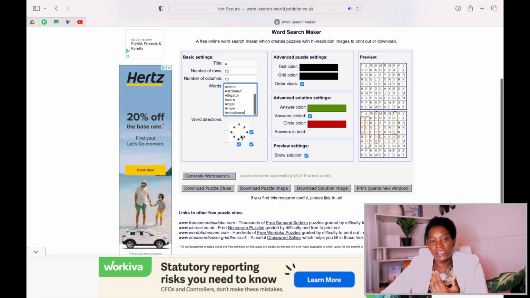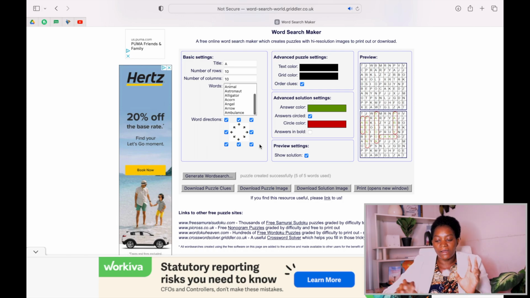Now, depending on the age of the child, if it was maybe younger children like this, you can just leave it like this. It shows the level of difficulty. If you are making books for adults, like the best-selling books that we saw, you can click on all of this. It makes it more difficult. It shows that the word search will be in every direction.